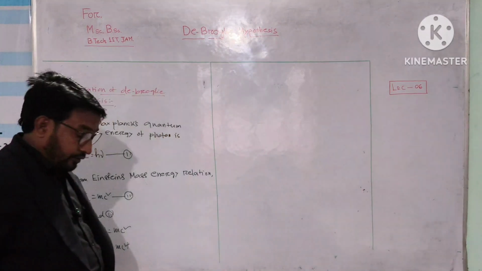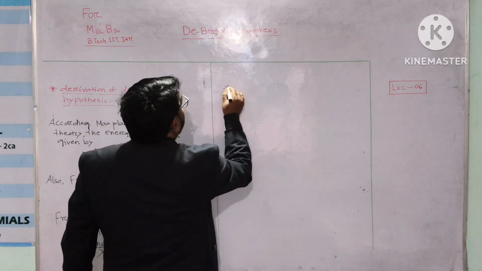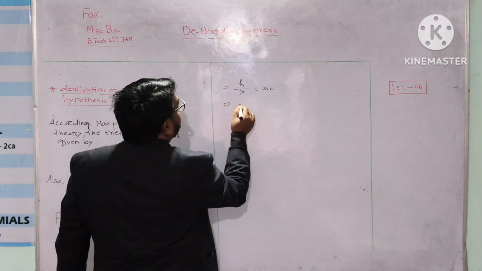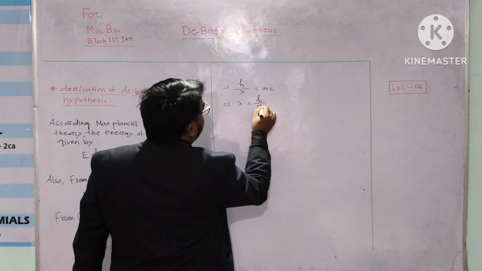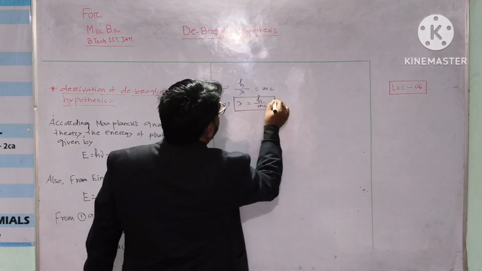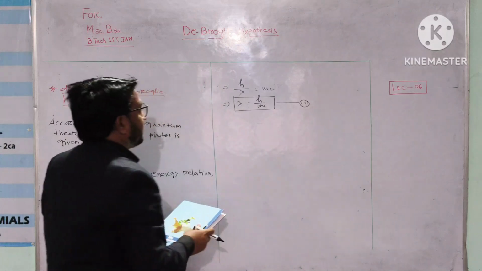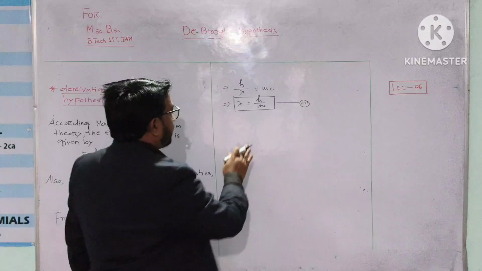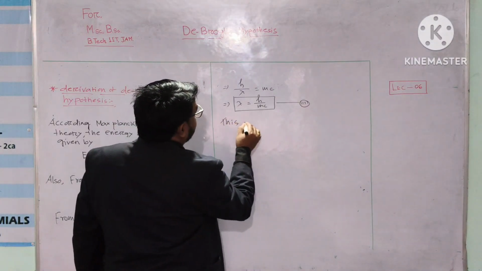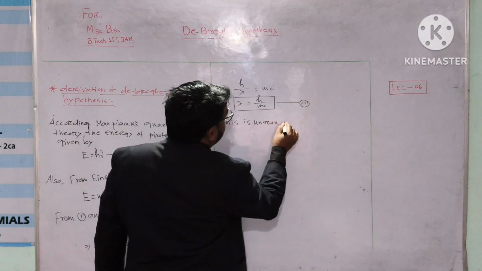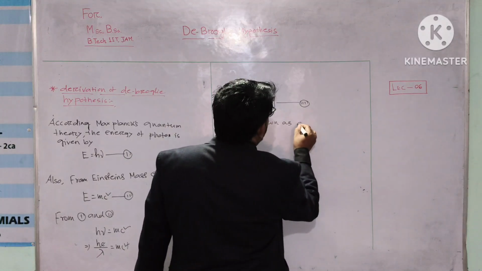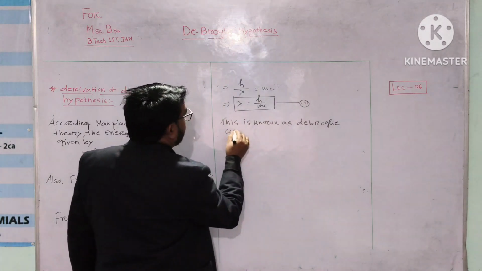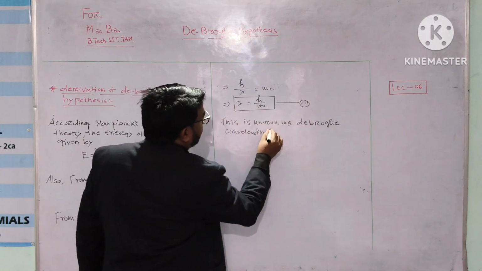Now we can write h divided by lambda equals mc, and lambda equals h by mc. So suppose this is equation number 3. This is equation number 1, this is equation number 2, and this is equation number 3. Okay, this is known as de Broglie wavelength for photon particle.